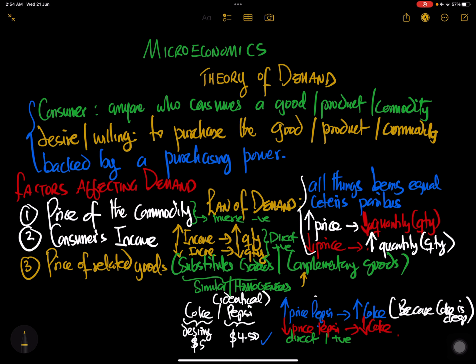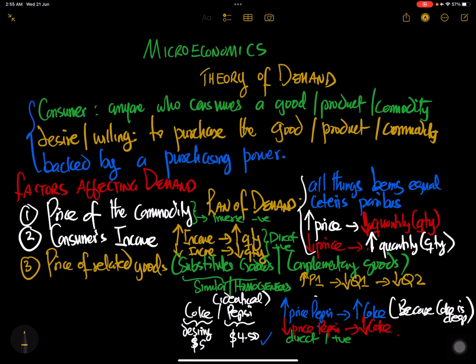If the price of product one goes up, it means you're going to buy less of quantity one, and it also means you're going to buy less of quantity two. You're not buying more tables because the price of tables has gone up, so you're also going to buy fewer chairs.